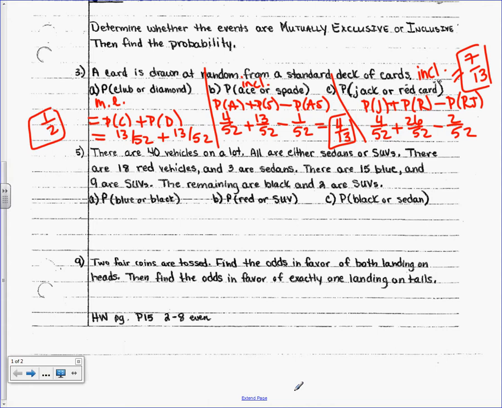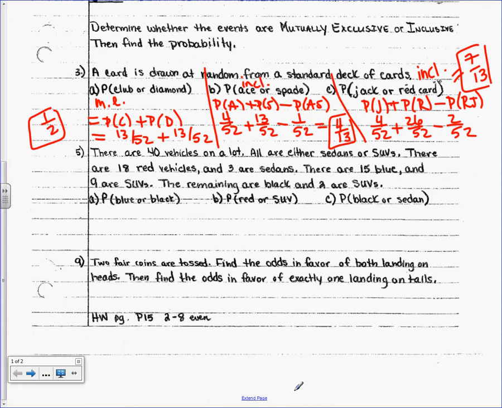All right. Number 5, there are 40 vehicles on a lot. There's 40 cars in the parking lot, okay? All of them are either sedans or SUVs. Those are your only 2 choices. There's 18 red ones. 3 of those are sedans. There's 15 blue ones. 9 of them are SUVs. And the rest of them are black, and 2 of those are SUVs. So they just gave me some information about cars, okay? So they want to know the probability of a blue or a black one.